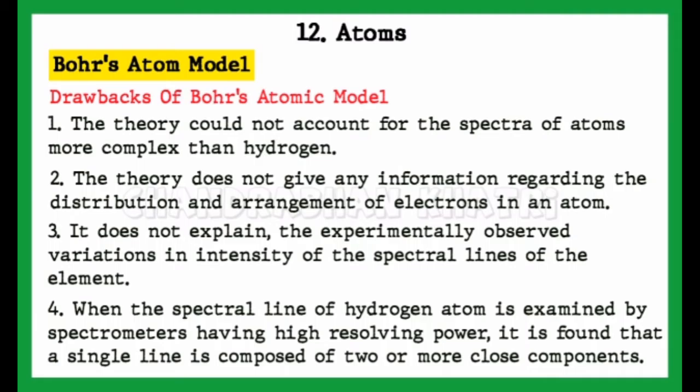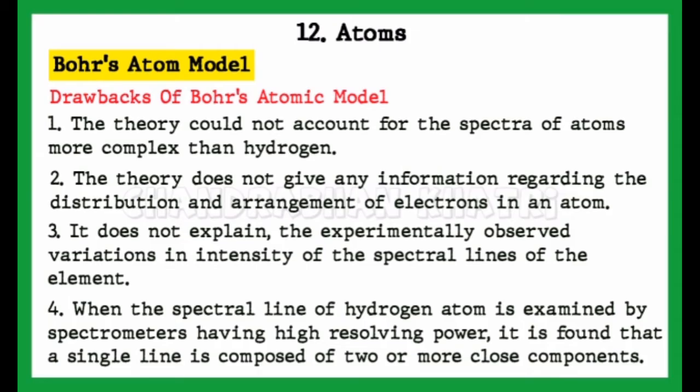Drawbacks of Bohr's atomic model. First point, the theory could not account for the spectra of atoms more complex than hydrogen. Second point, the theory does not give any information regarding the distribution and arrangement of electrons in an atom. Third point, it does not explain the experimentally observed variation in intensity of the spectral lines of the element.